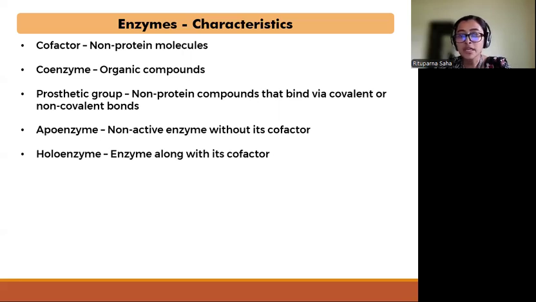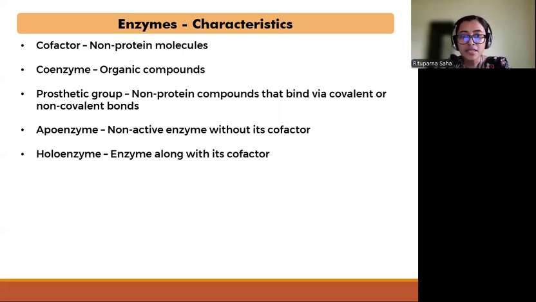Non-protein compounds that bind via covalent or non-covalent bonds are also known as prosthetic groups. The inactive protein part of the enzyme, without its cofactor, is known as the apoenzyme, whereas the enzyme along with its cofactor is known as the holoenzyme.